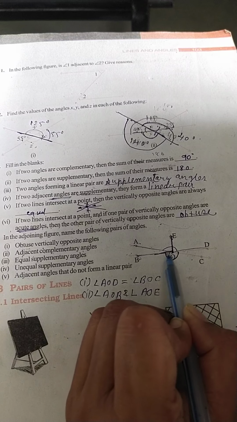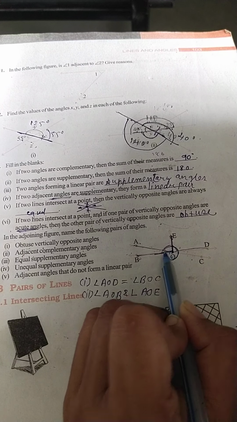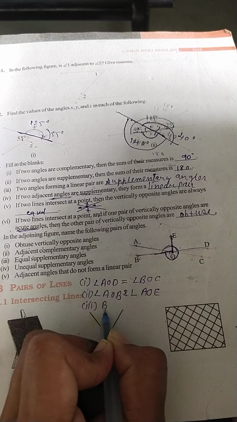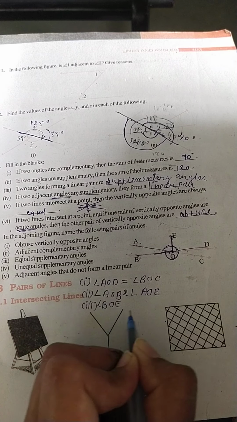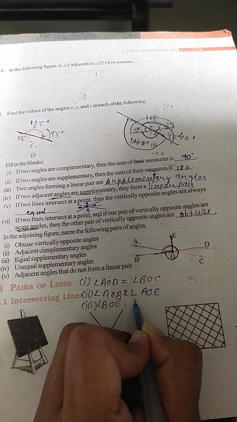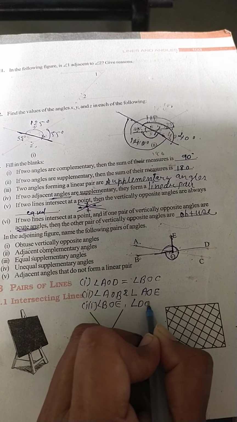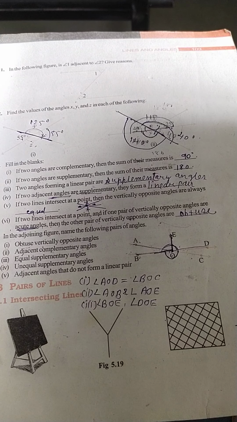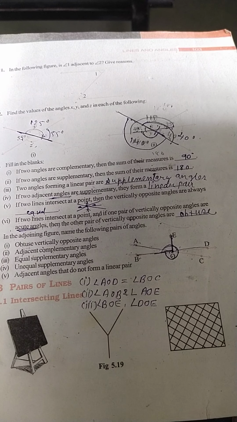Okay, they are equal because both are 90-90 and over here it making supplementary. So here you can write like this way, BOE angle and angle DOE. Clear, student? So they are equal supplementary angles.